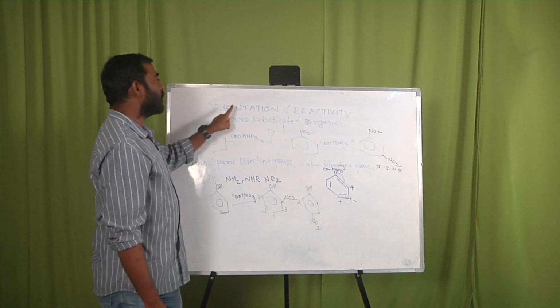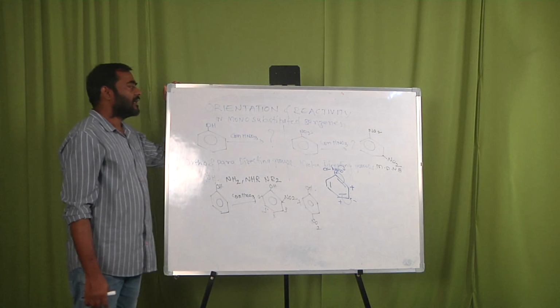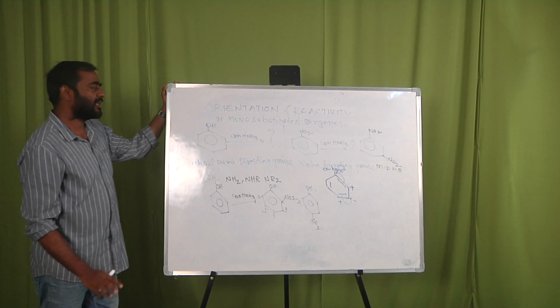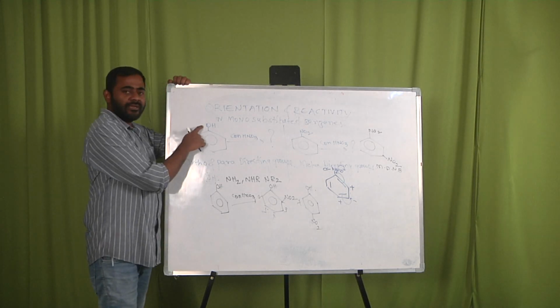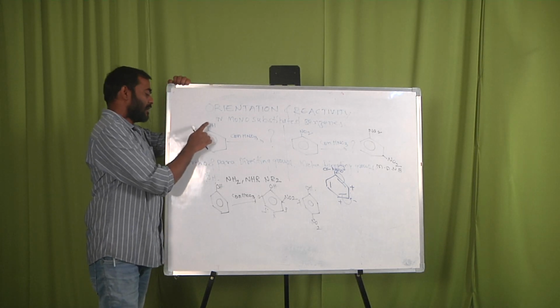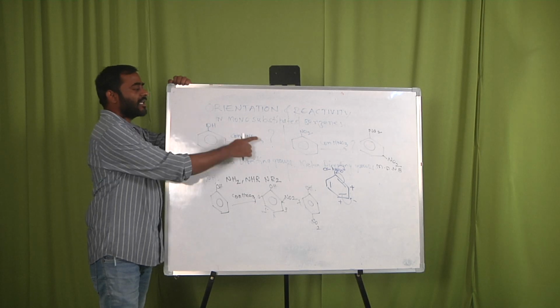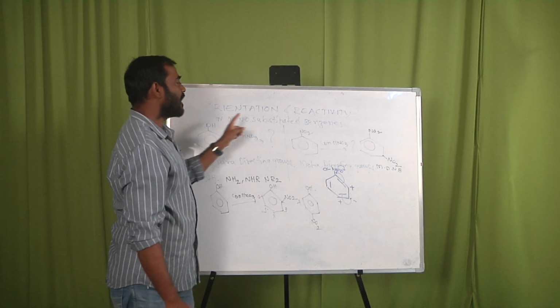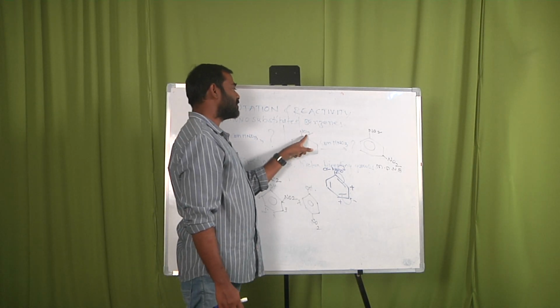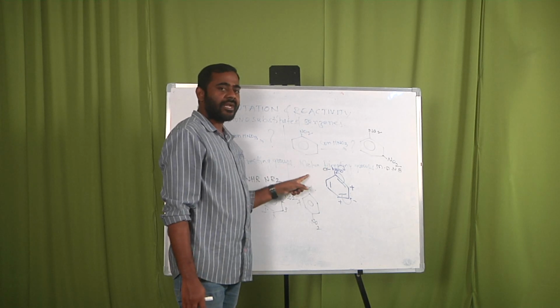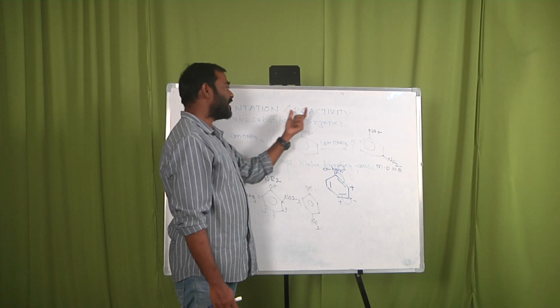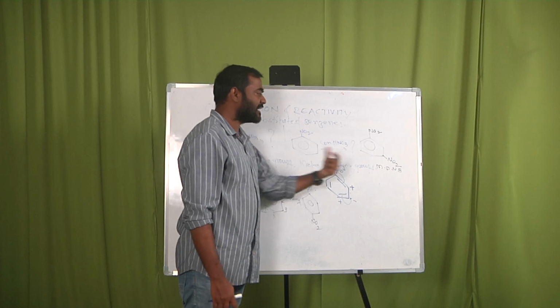So orientation and reactivity in monosubstituted benzene is very simple. Identify the ortho-para directing group and write the product, and identify whether the monosubstituted group is electron withdrawing or electron donating. Based on this identification we can easily write the product.